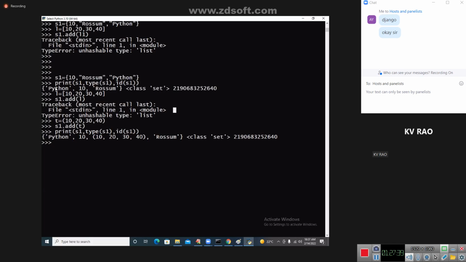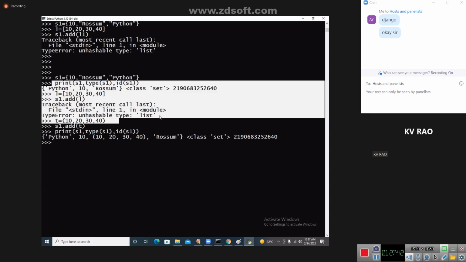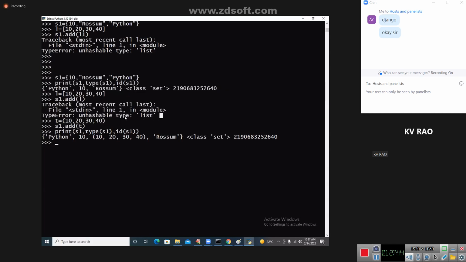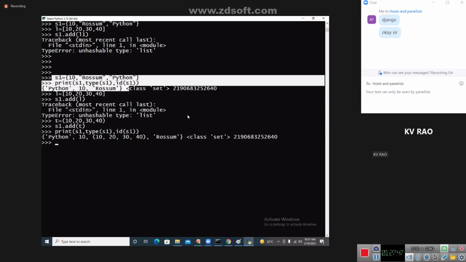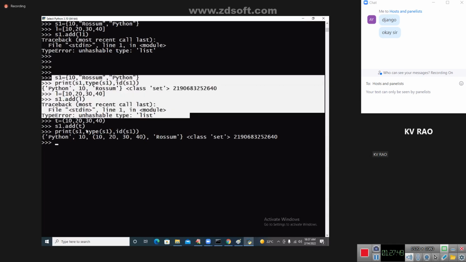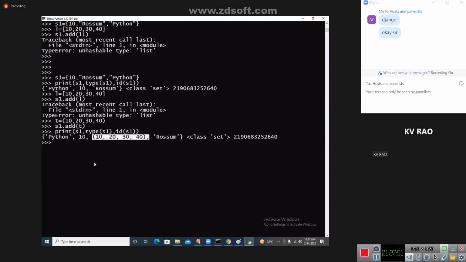So in an interview, if you are unable to catch me technically, people will ask you: can I add a list of elements to a set? Impossible. Can I add a tuple of elements to a set? You can add it. Now, one more thing: S2 is equal to data science, AI, ML (machine learning), and DL (deep learning). I'm just adding.